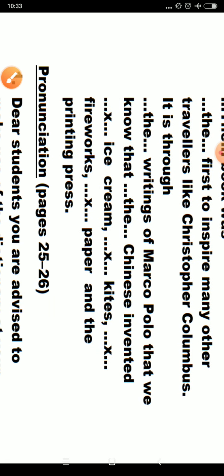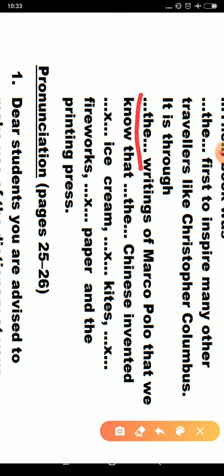Let us see more. It's through the writing of Marco Polo that we know that the Chinese, before China we have not put an article, but before Chinese we are using the article. The Chinese invented ice cream. Before ice cream not needed because these are not so important words. They have less importance. That's why we are not putting an article. Kites, no article needed for kites. Before fireworks also no article is needed. Paper and the. So this is not blank.